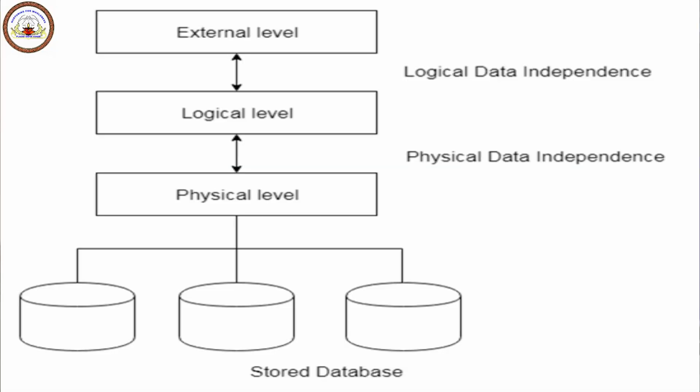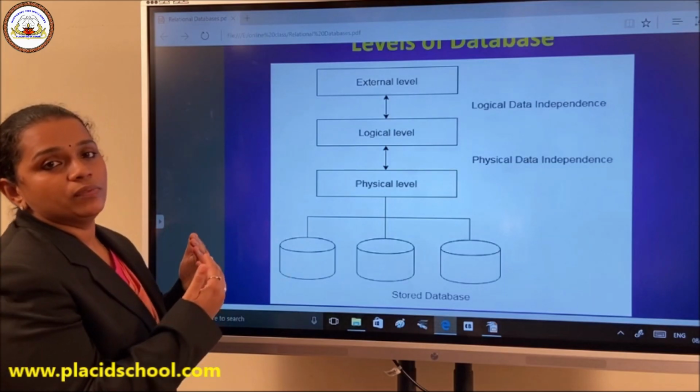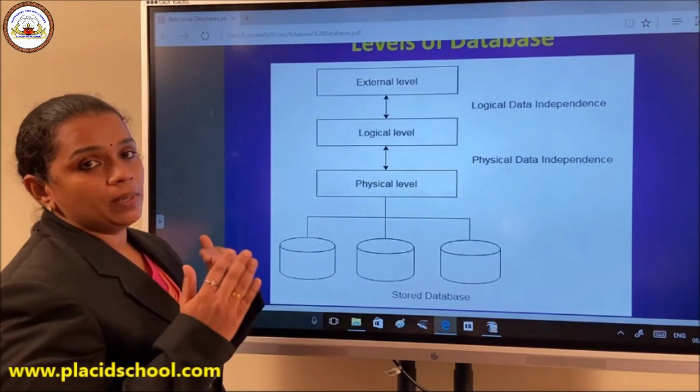Now again, when you talk about database, you can divide a database into different layers. The topmost layer is external level or external layer. It can also be called view. This level is actually the one which is interacting with your user, normal people.